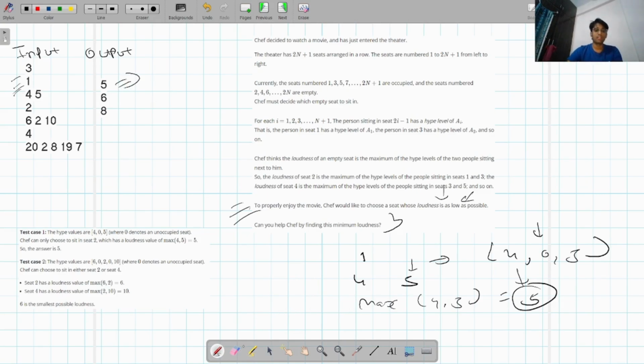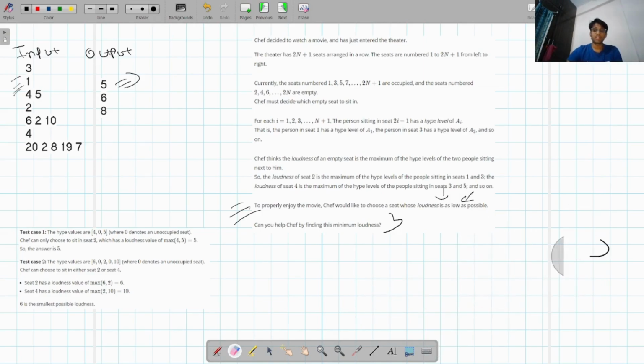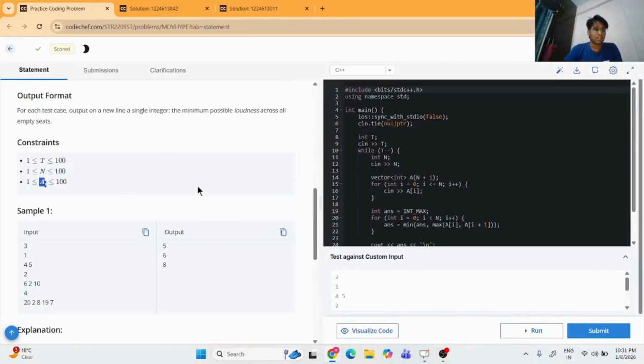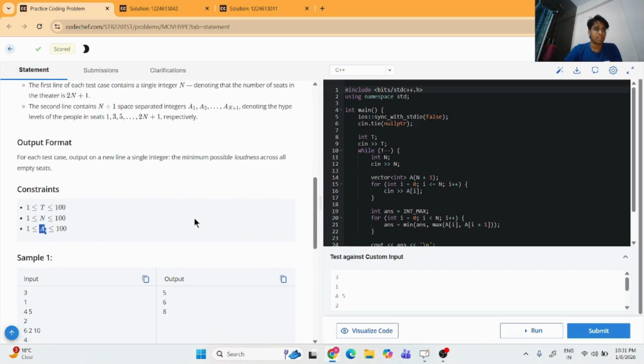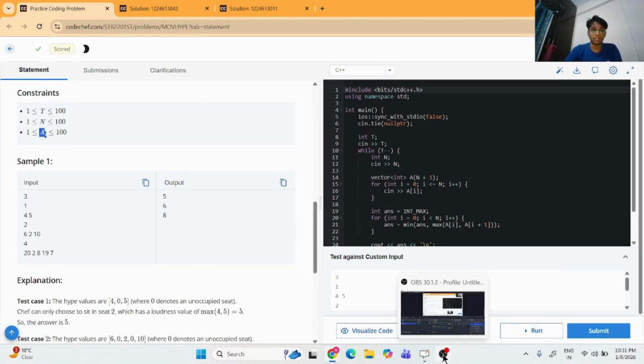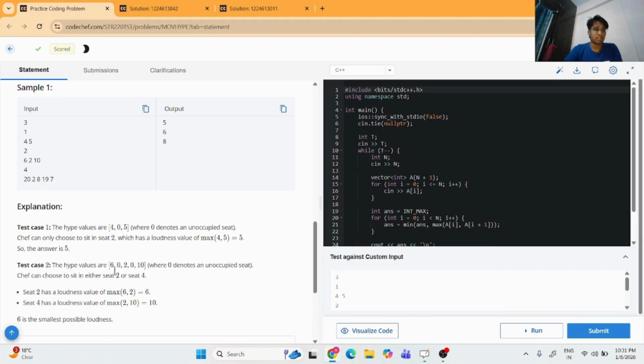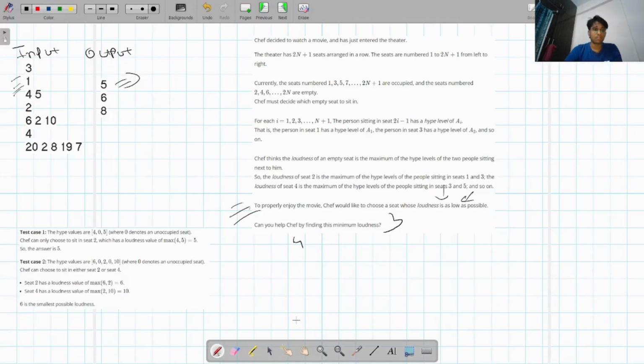Let me take one more test case. Here n and a of i are 6, 2, 10.